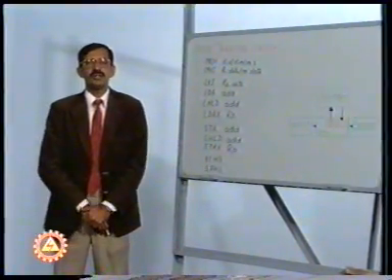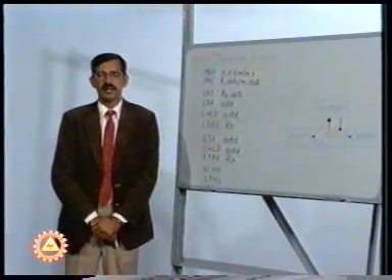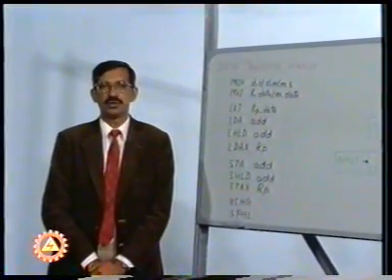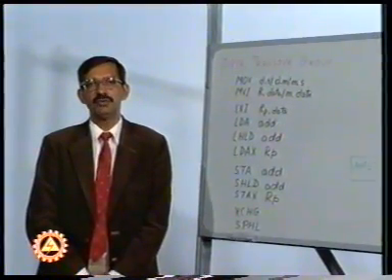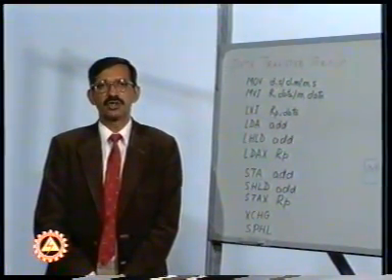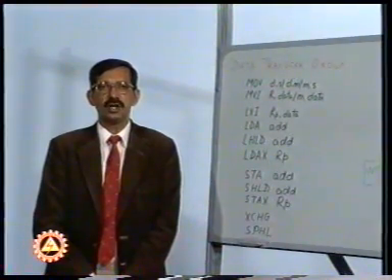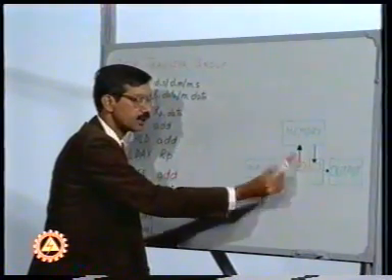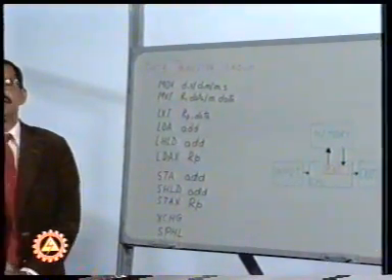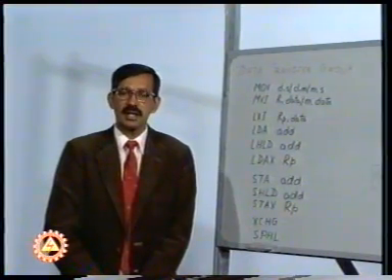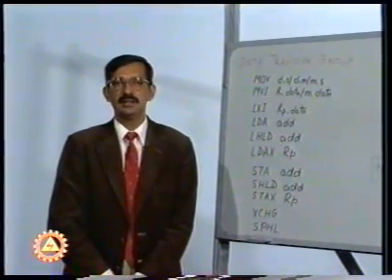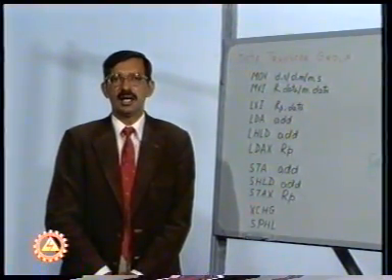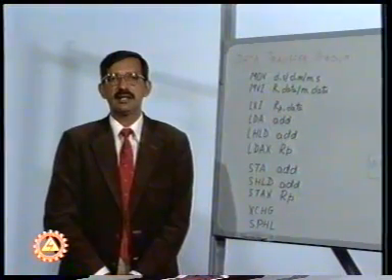The instructions which we have are clubbed into various groups. Today we are going to discuss two groups, that is the data transfer group of instructions and the arithmetic group of instructions. The data transfer group of instructions involve the movement of data from register to memory or memory to register, whereas the arithmetic group of instruction carry out the function of addition and subtraction. When the data transfer group of instructions are executed, no flags are affected.